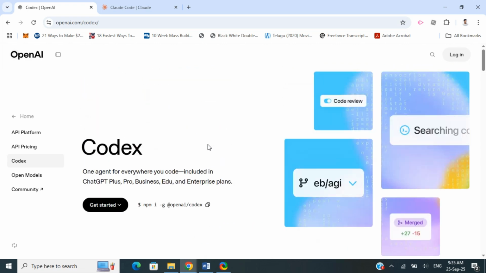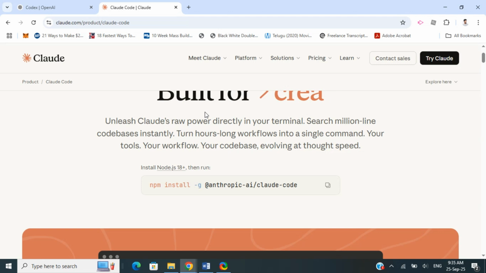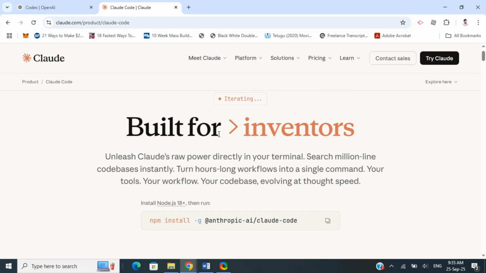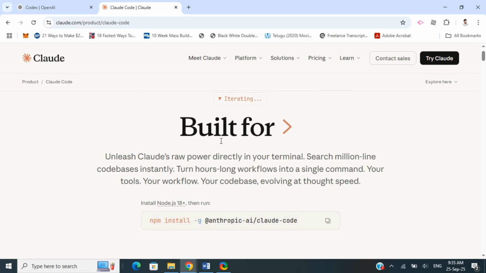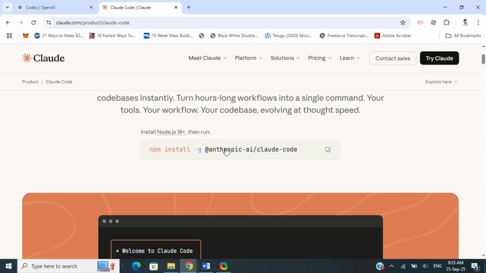Claude Code is actually an agentic coding tool built by Anthropic that lives in your terminal and understands your repository. It helps you with executing tasks like editing, testing, and all those things. It responds to natural language commands, whatever we type, and helps automate development workflows.